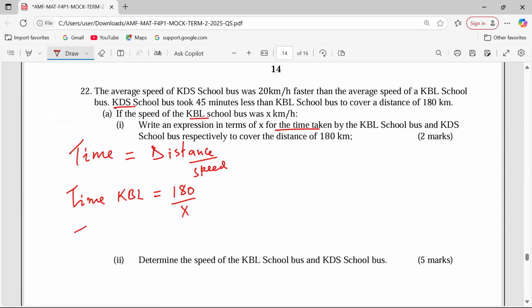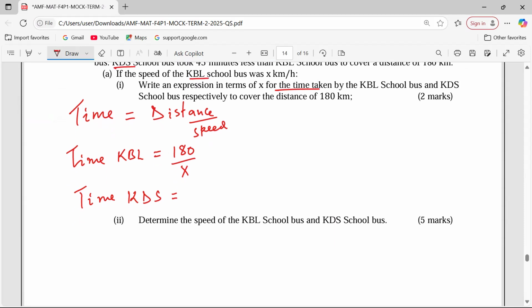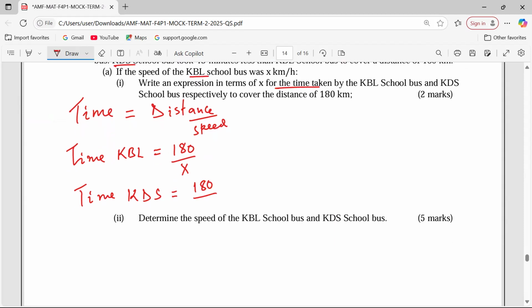What about time for KDS? You know, KDS was 20 faster. So it shall be 180 over a speed of X plus 20. This time is in hours. So we have the two times now for the two buses. Then in Roman 2 of part A, determine the speed of KBL bus and the KDS bus.